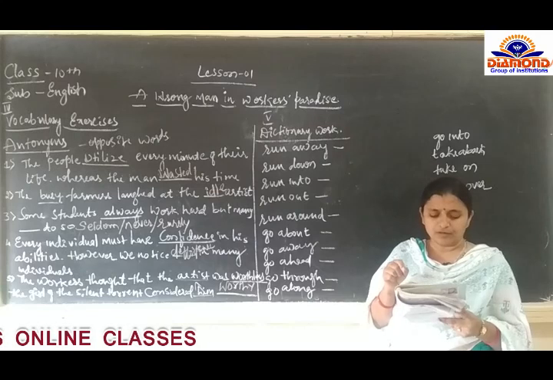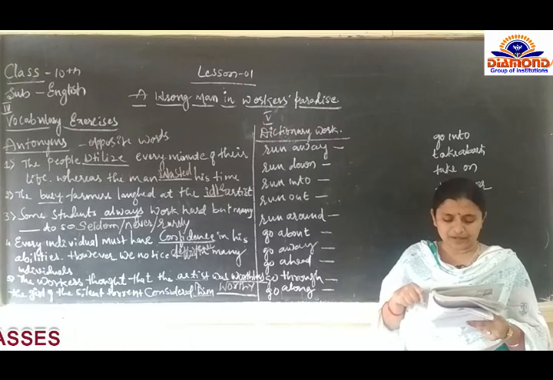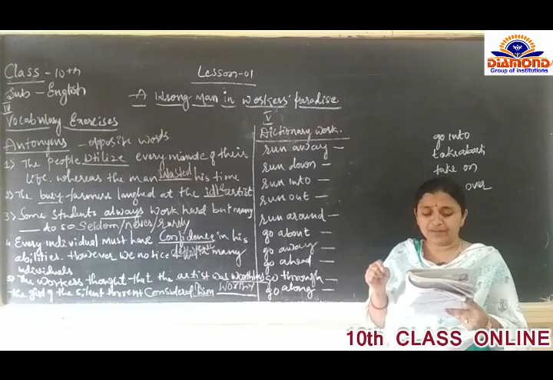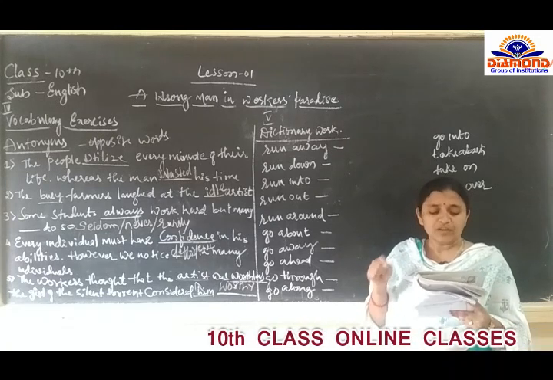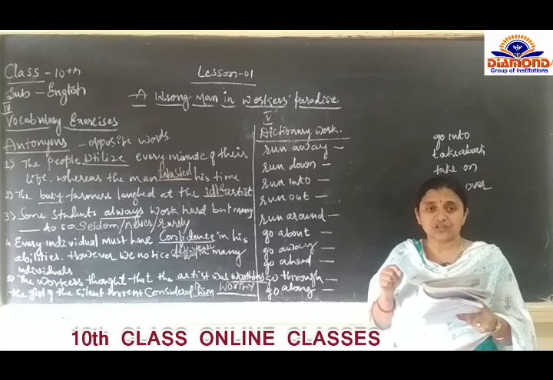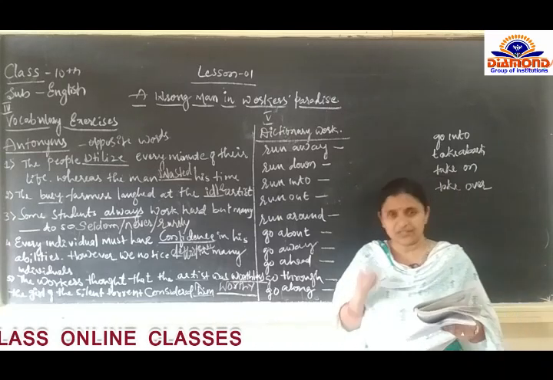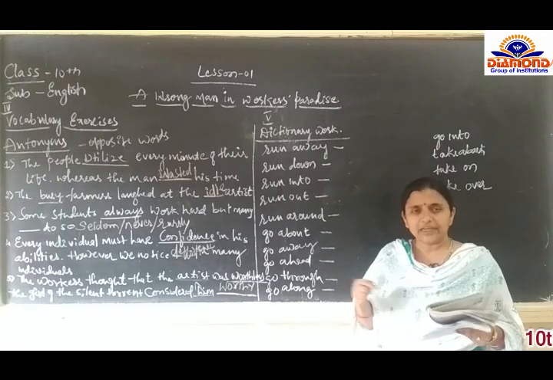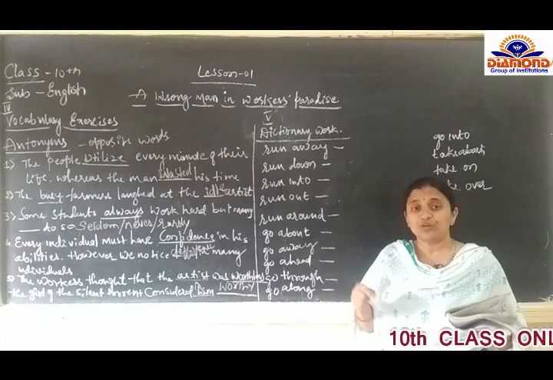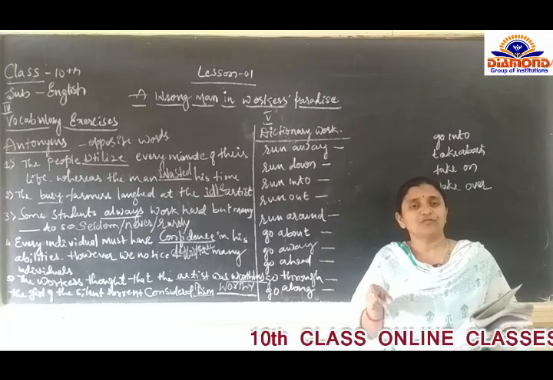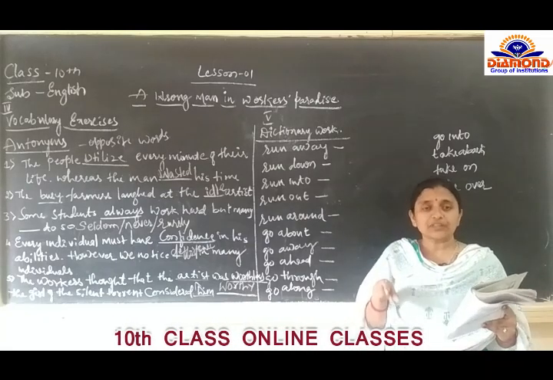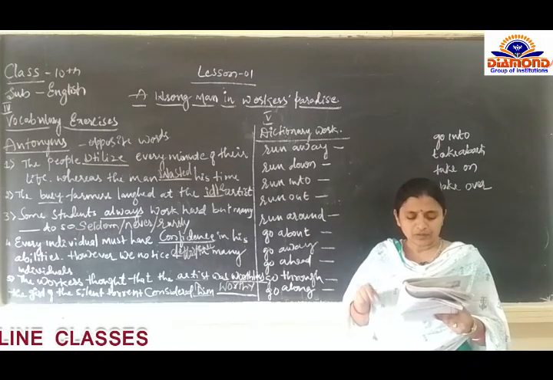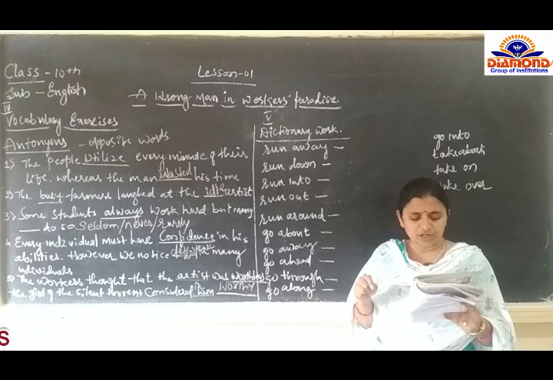I will read out what we have to do in the next exercise. Work in pairs and find out the meaning of the following phrasal verbs in a dictionary. If possible, try it yourself with a dictionary. Find the meanings of those words, and after that write one sentence for each.